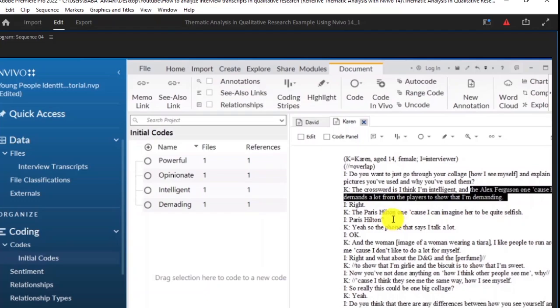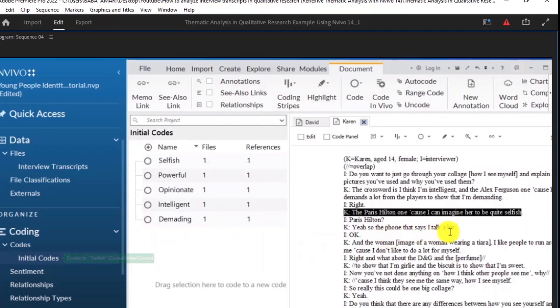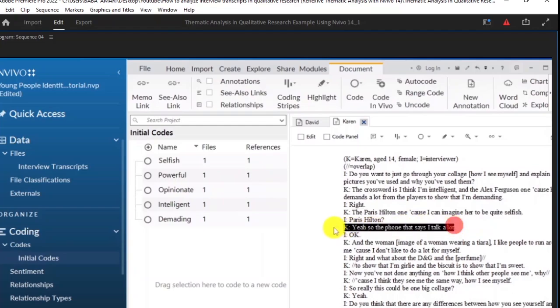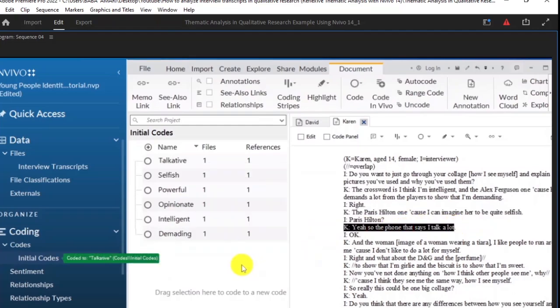Let's put in more codes here for Karen. So the Paris Hilton one, because I can imagine her to be quite selfish. We can give her the code selfish. Yeah, so the font that says I talk a lot. So this sentence, I talk a lot, we can code it as talkative. So this is how you code.